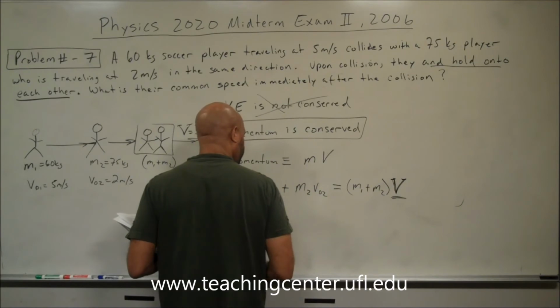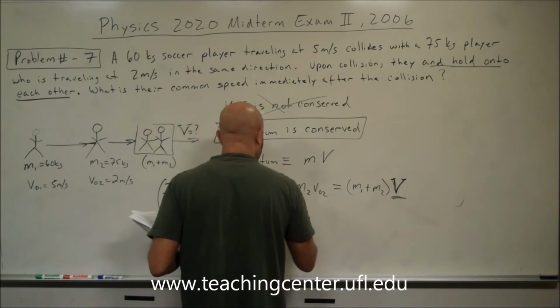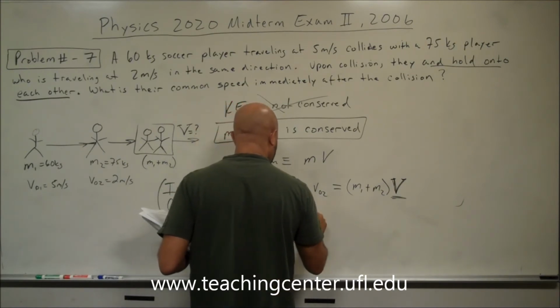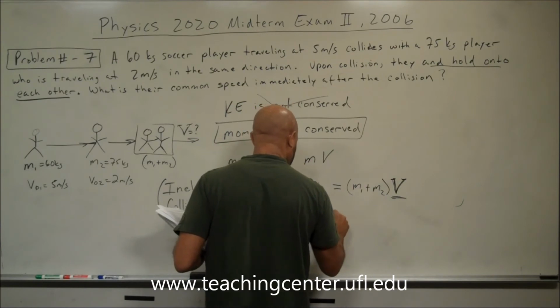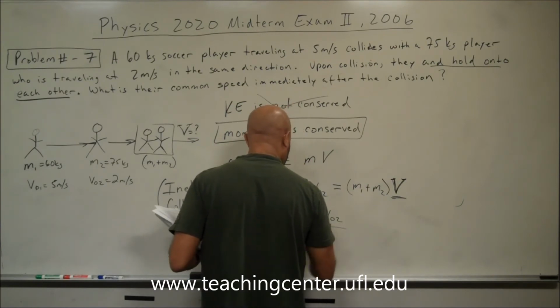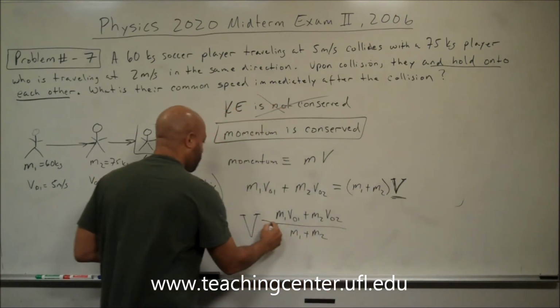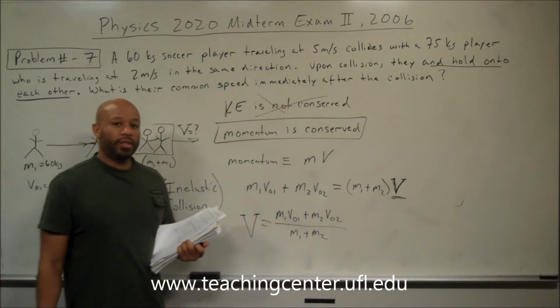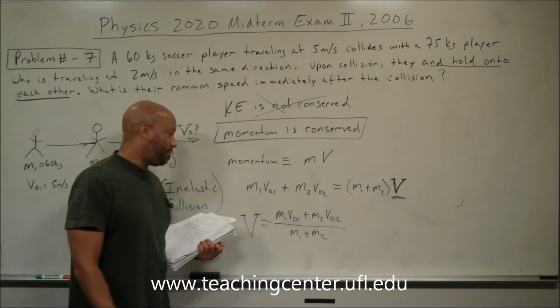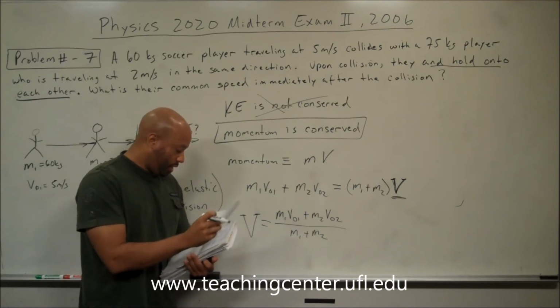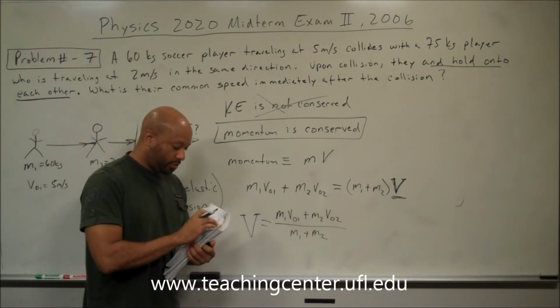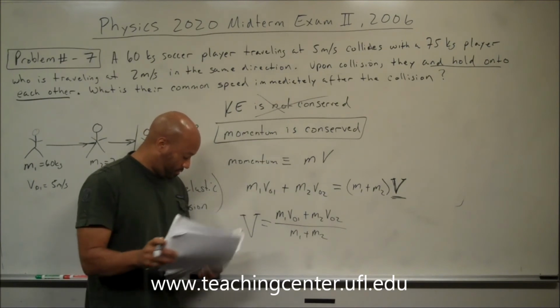Capital V is going to be M1 V1 plus M2 V2, divided by M1 plus M2. So we get that equation when we solve for capital V. And now we can just substitute in the information.